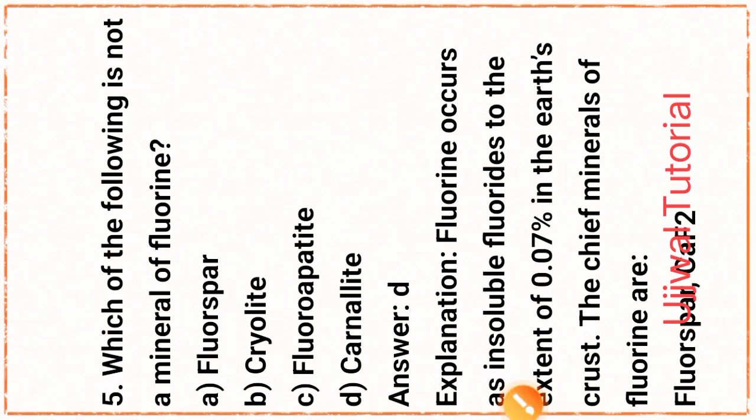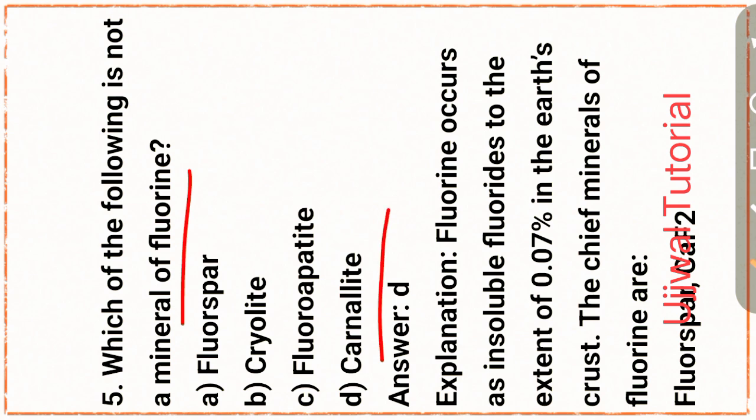Next question number 5. Which of the following is not a mineral of fluorine? The proper answer is option D, granite.